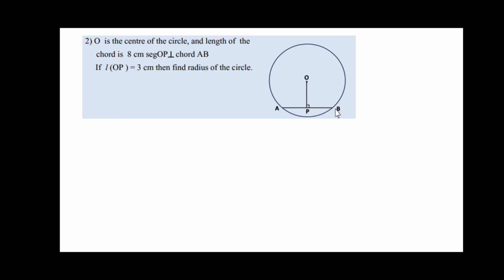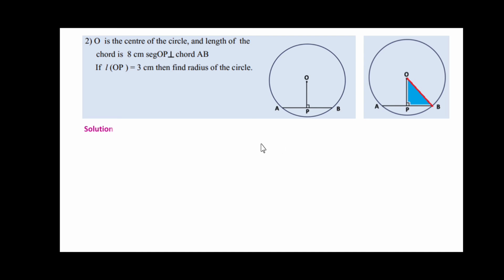Friends, we'll join this OB. Therefore, there is a formation of triangle OPB. You could see in the adjoining figure. It is formed like this. This red colored OB, which is the radius, we have to find out. Here OPB is a right angle triangle. Here PB we don't know, that we can calculate. OP we know. This OB can be calculated.